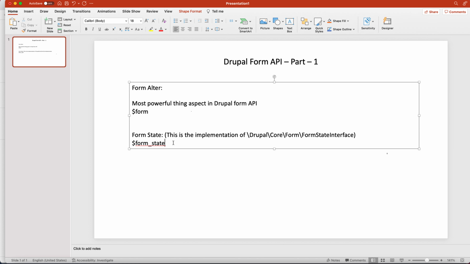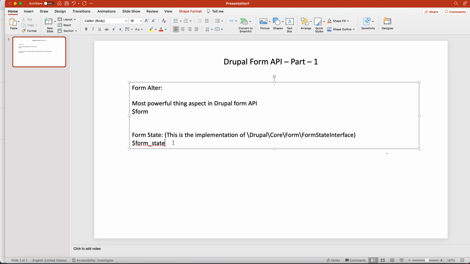Like I told you, we can fetch any state, so we can retrieve values of the submitted form during validation and submission using this form state. Okay, we can raise or retrieve an error for a specific element, or retrieve the errors of the entire form using this form state.